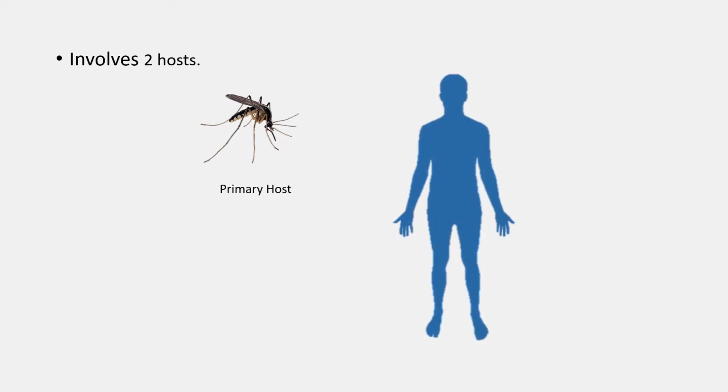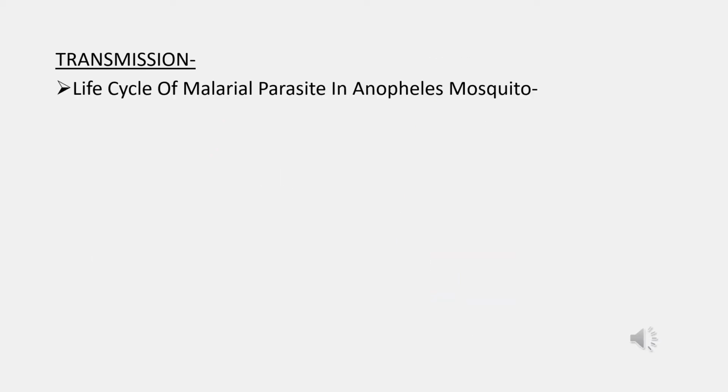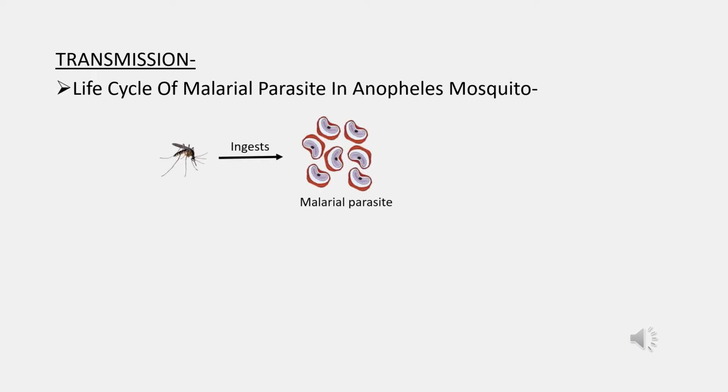The life cycle of the malarial parasite involves two hosts. First, the female Anopheles mosquito, which is the primary or definitive host. The other is humans, which are the secondary or intermediate host. Life cycle of the malarial parasite in the Anopheles mosquito: the female Anopheles mosquito first ingests the malarial parasite while feeding on an infected person.